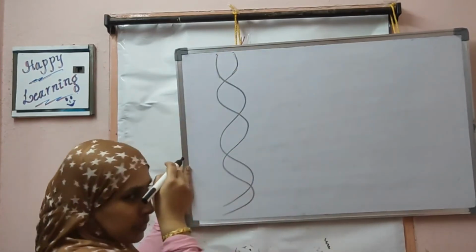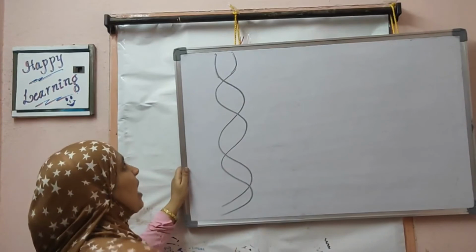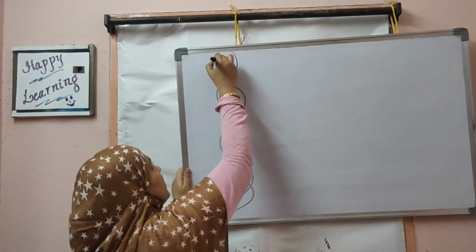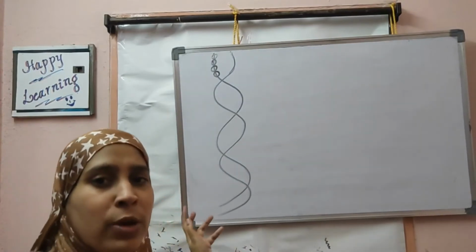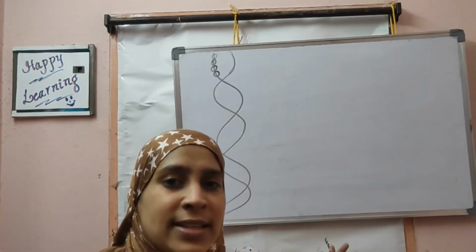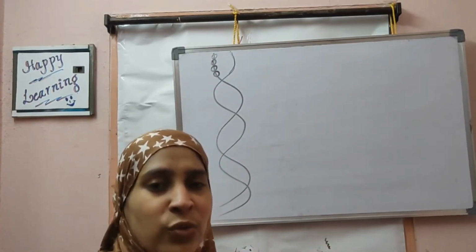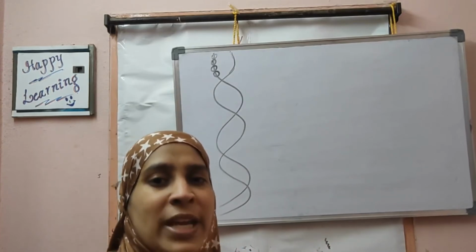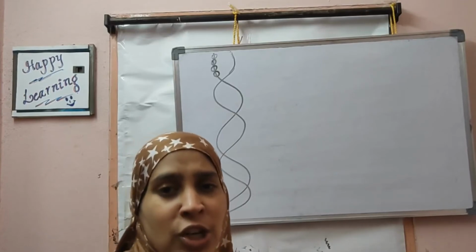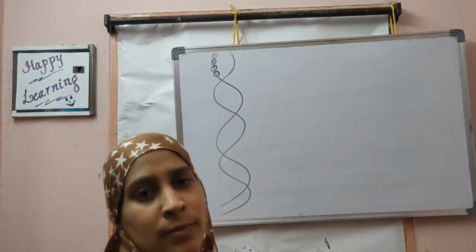Each strand has nitrogenous bases. Our body is made up of cells. Cells combine together to form tissues. Tissues combine together to form organs. So the basic structural and functional unit of our body is the cell.